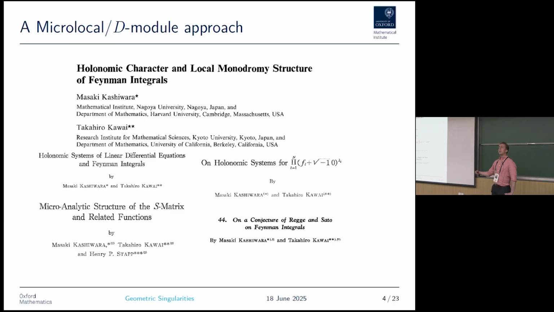And this, of course, is extremely mathematically rigorous. These are not physicists, these are mathematicians. The problem with these papers is that despite all the rigor, maybe due to all the rigor, there is no actual method here to calculate anything. They have good definitions for what the singularity is, but if you actually gave them an integral, I don't think they can tell you what the singularities actually are. But this will be the flavor that I will still work in, the framework, but trying to make this explicit.